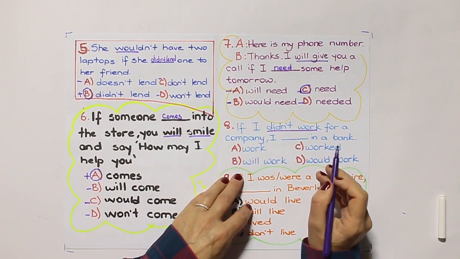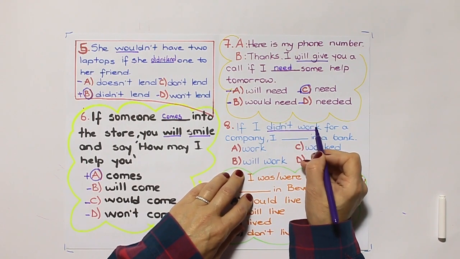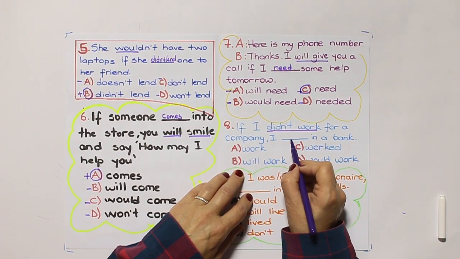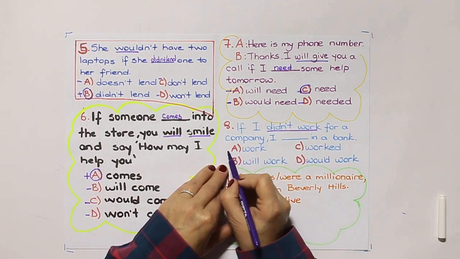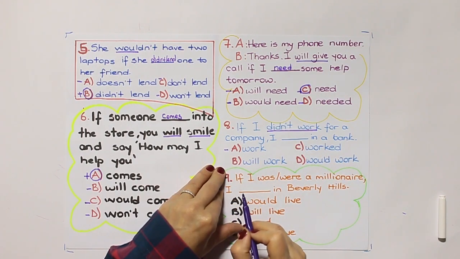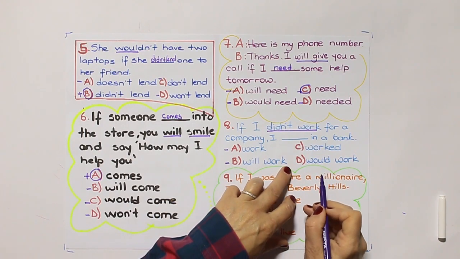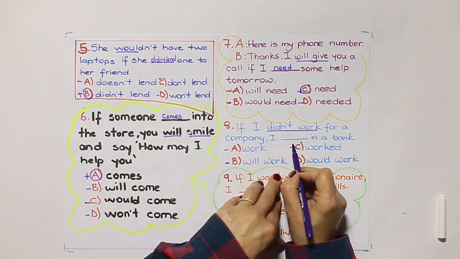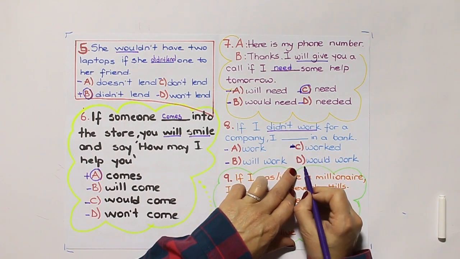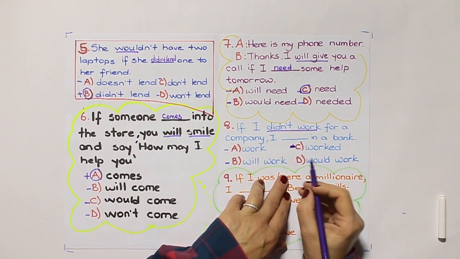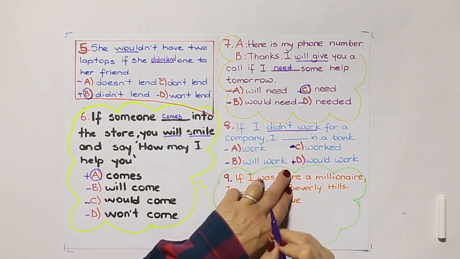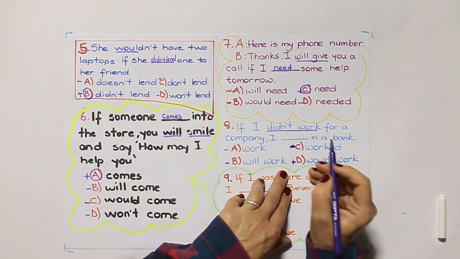8. If I didn't work for a company, I would work in a bank. If clause is past simple, so we need the future in the past. So work is not the true answer. This is not the true answer. We need a past verb. This is not the true answer. We need the past form of will. So this is the true answer. We will write I would work.